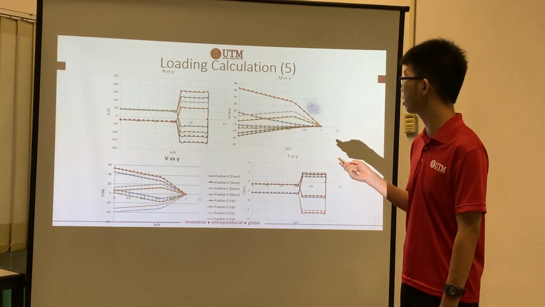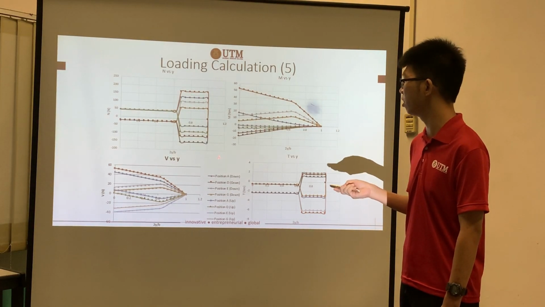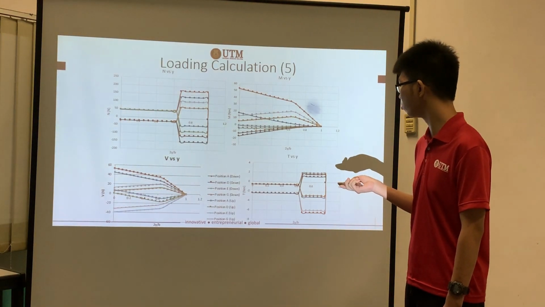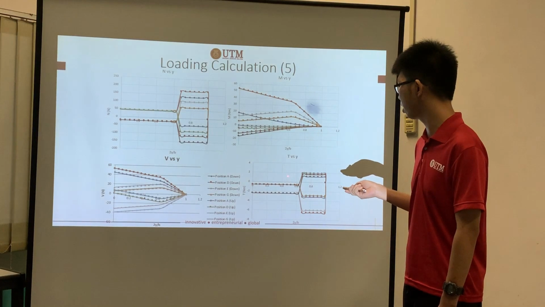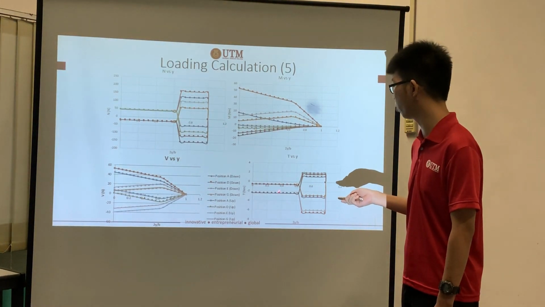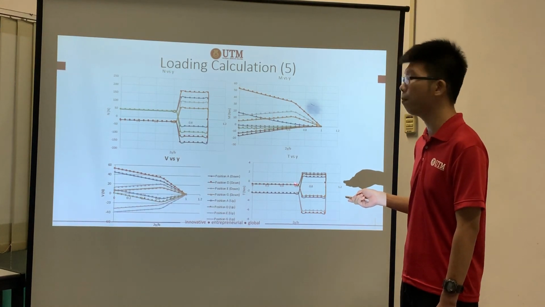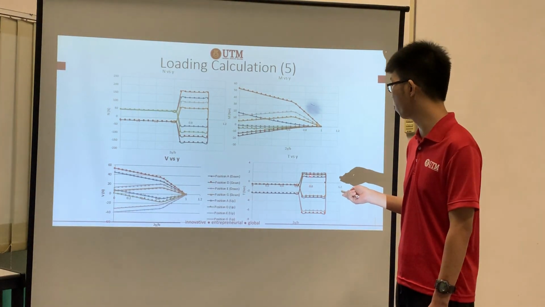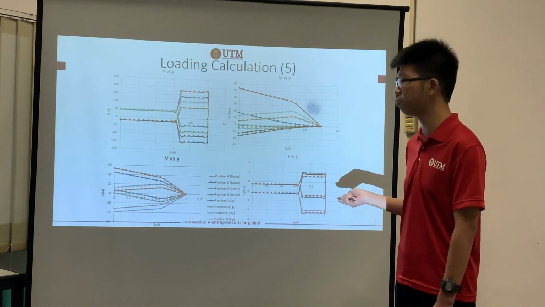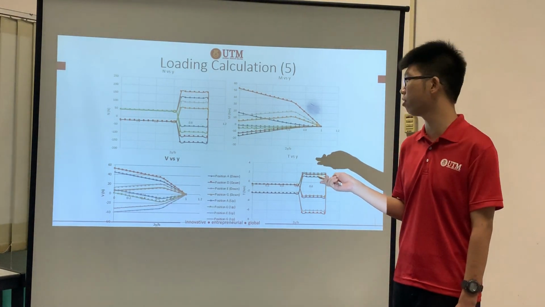From there we can get the moment and the shear force across the wingspan, as you can see over here. And then for the torsion, same as the normal lift across the wingspan, for the wing section without aileron, it's constant. But once there is an aileron, there will be an increase in the torsion and also a decrease in the torsion, depending on the aileron deflection.